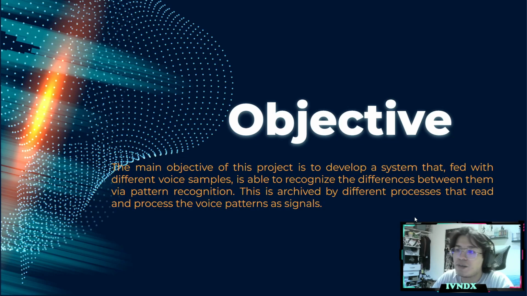First, the objective. The main objective of this project was to develop a system that, fed with different voice samples, is able to recognize differences between them via pattern recognition. This is achieved by different processes that read and process the voice patterns and signals. This was made with MATLAB code. The code is supposed to record and then plot the different parameters that we ask for, so that we can recognize the difference between each voice sample.